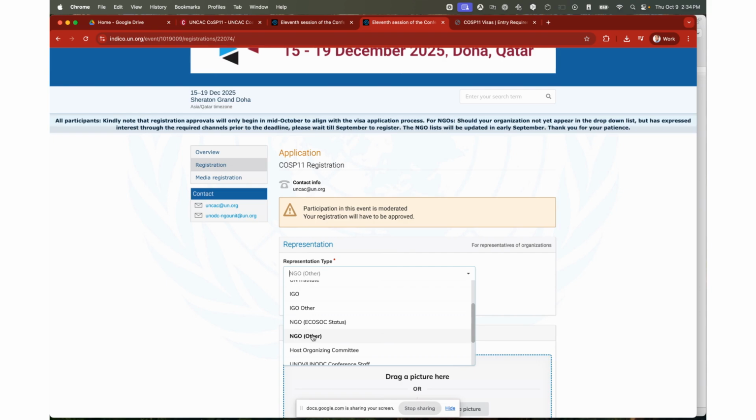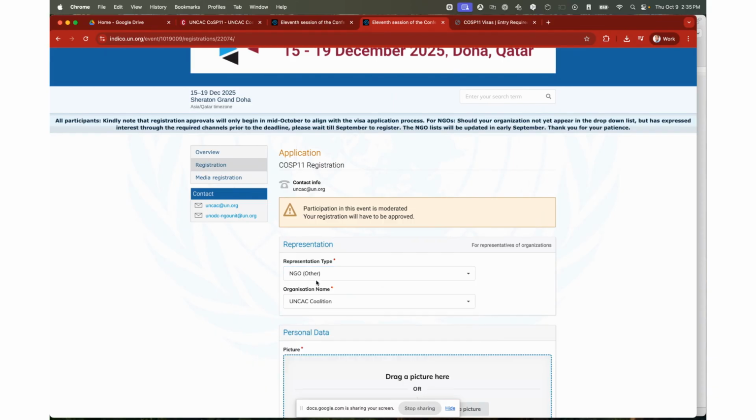At this point, it's no longer possible for organizations to apply for this status. If the organization does have ECOSOC status, but has not received an invitation, it can still reach out to the UNCAC Secretariat and request an invite. So if your organization is not listed here as an ECOSOC organization, you can still request an invite.